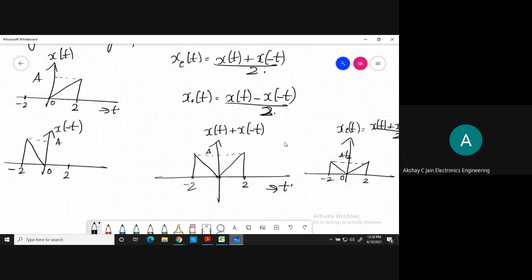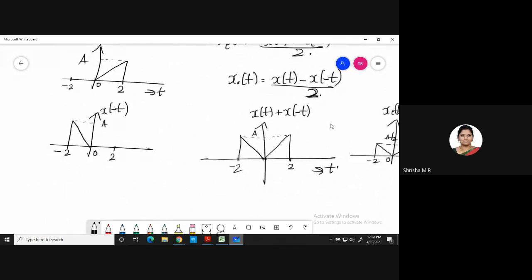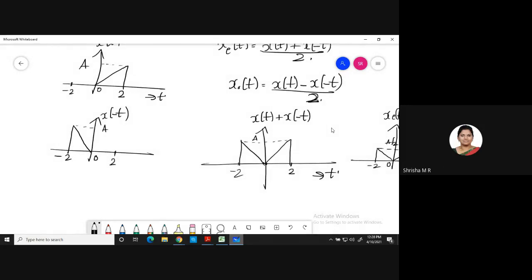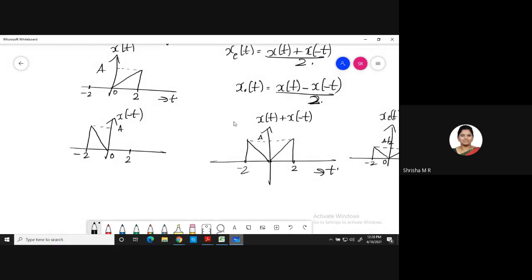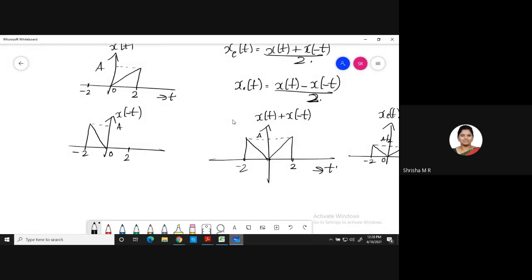Yes, ma'am. Okay. Now we will see what is the odd component of the signal or odd part of the signal. So I will draw here x of t minus x of minus t. So you subtract this minus this.